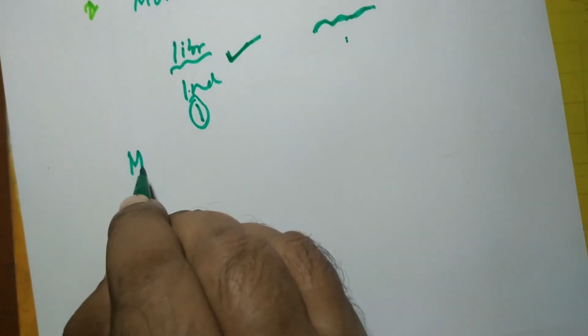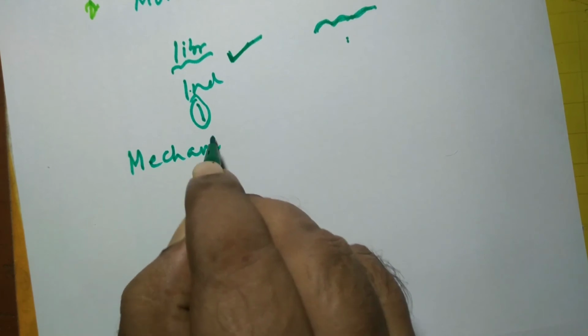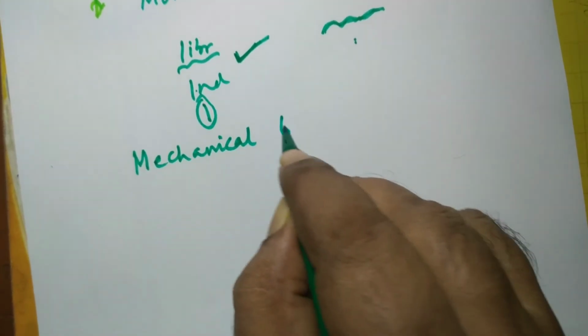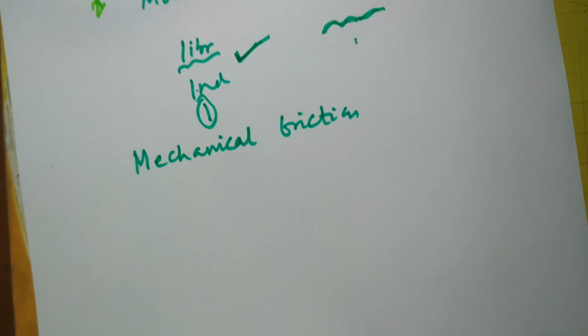So just like mechanical aspects, mechanical friction leads to irreversibilities, and once irreversibility is there in a process, some entropy will be generated, because we have already studied that entropy generation is possible. Entropy generation is there only in case of an irreversible process.